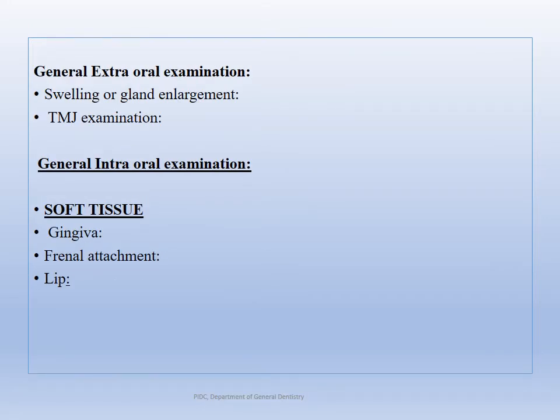Then we have a part called the general examination, which generally talks about the patient's height, weight, gait, and also if there is any anemia, pallor, or if there is any jaundice with icterus, or if let us say the patient presents with cyanosis, these kinds of things have to be noticed.